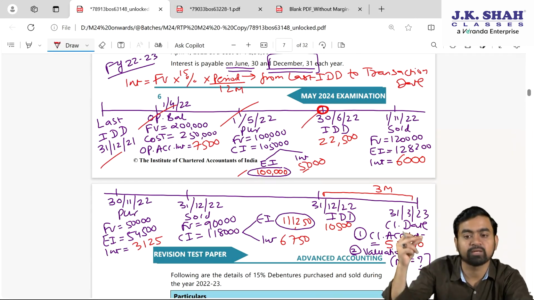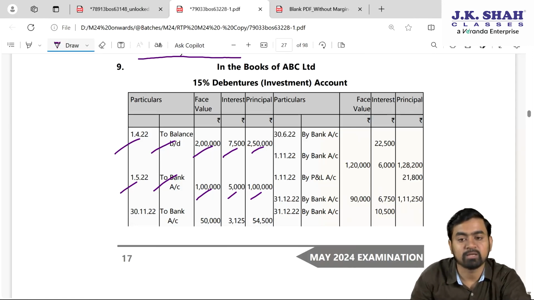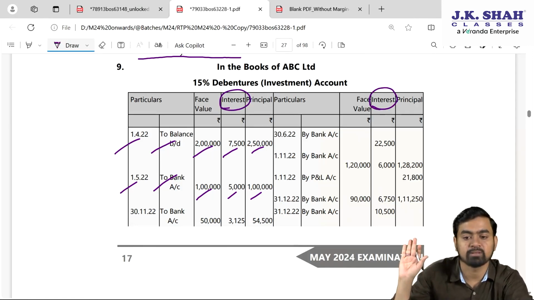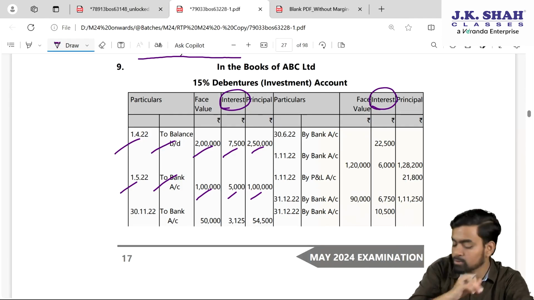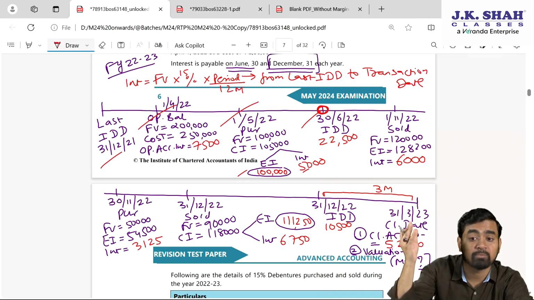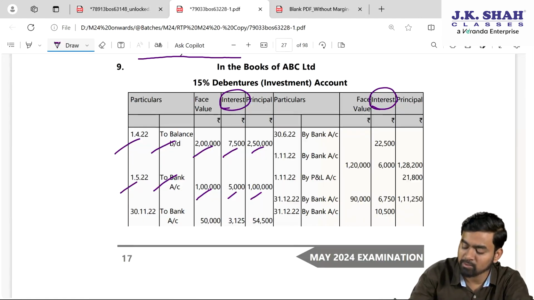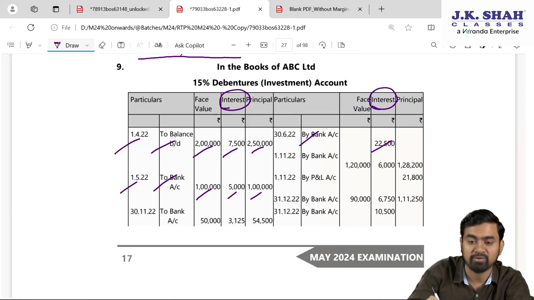Next is interest due date. Children, in this particular format, this interest column represents interest account. Simple. Interest column represents interest account. So my dear students, we received interest, so money comes in debit, bank account debit to interest. So interest account credit side by bank 22,500, you can confirm.